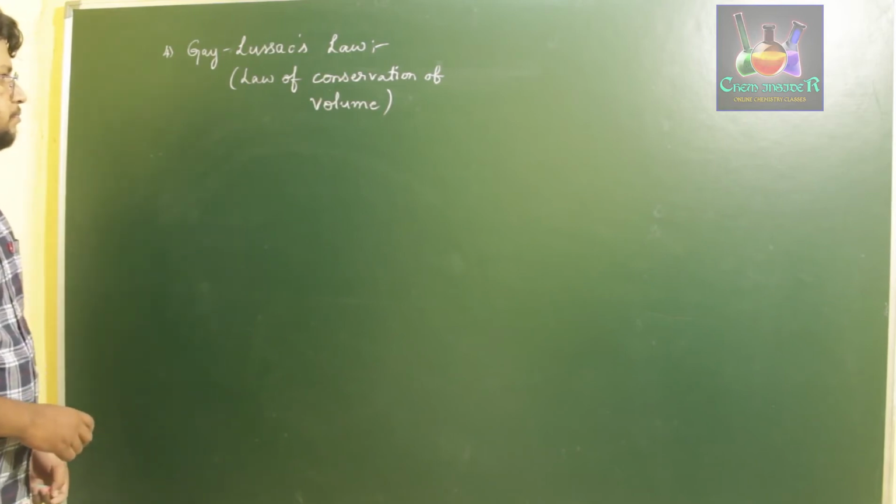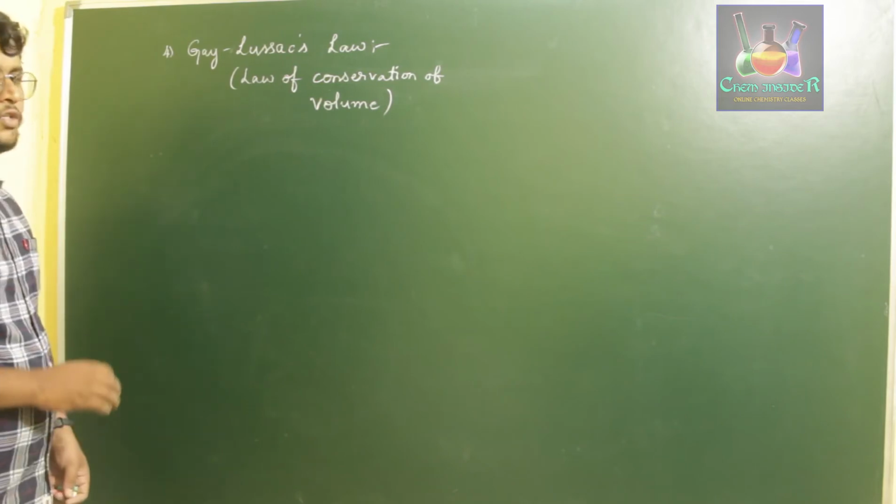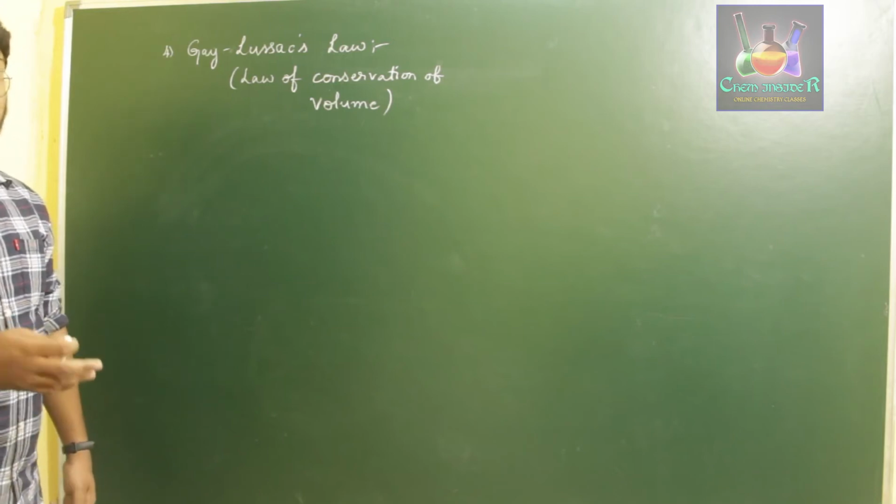by Gay-Lussac. What he considered was, instead of considering mass or anything, he considered the volume of gases.